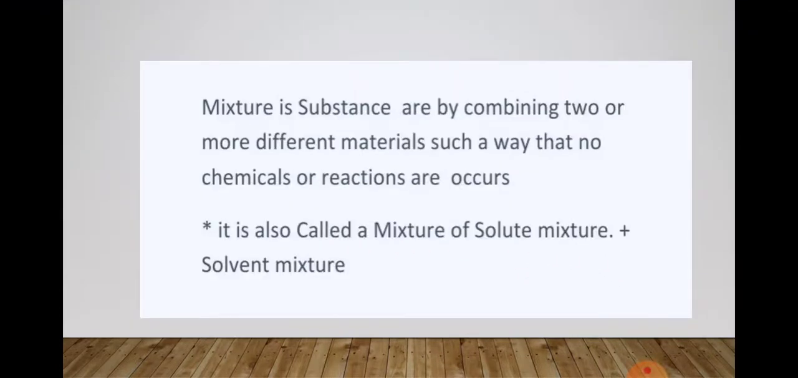Next, what is a mixture? A mixture is a substance which combines two or more different materials in such a way that no chemical reactions occur. Why? Because the different materials do not react with each other. When a mixture is formed by combining two or more different materials, no reaction takes place. So it is also called a mixture of solute and solvent.